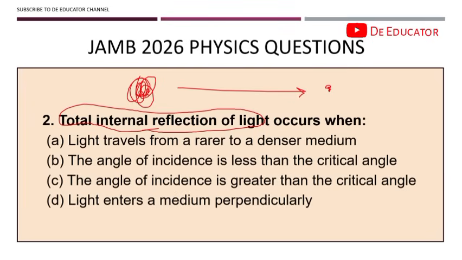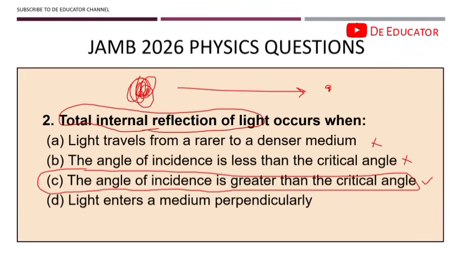Now the first option says light travels from a rare to a denser medium. This is wrong because it's the opposite; light travels from denser to less dense or rare medium. The next one, the angle of incidence is less than the critical angle. This is wrong because the angle of incidence exceeds the critical angle. Option C says the angle of incidence is greater than the critical angle. This is definitely the correct answer. So please take note of this in case you come across this question in your examination.